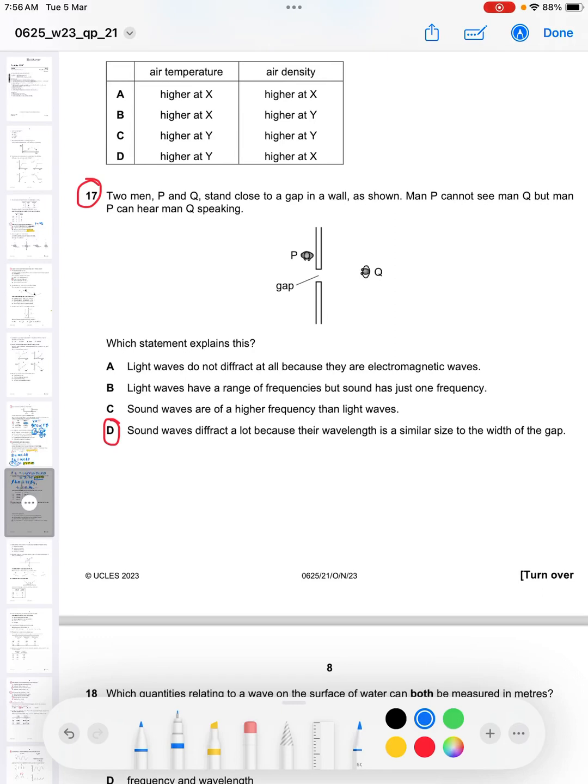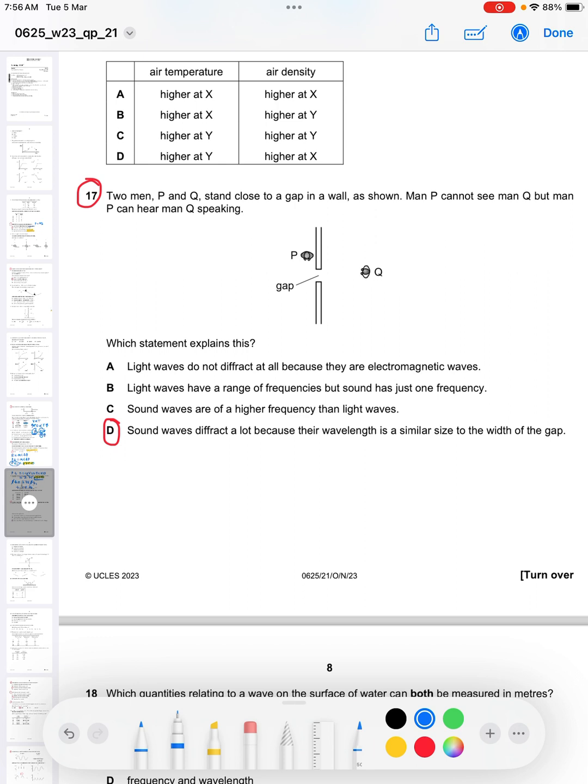There are two men, P and Q, standing close to a gap in a wall, as shown. Man P cannot see man Q, but man P can hear man Q speaking. Which statement explains this? Now you must understand, and it should get into your head, that